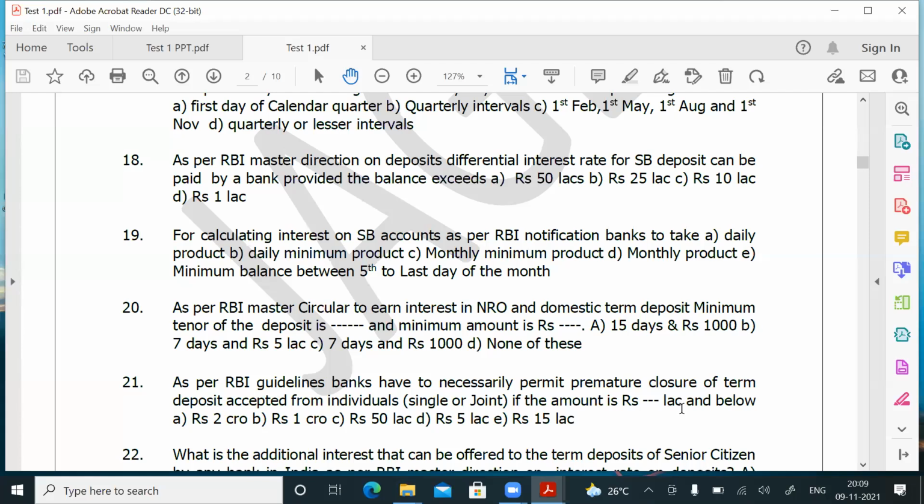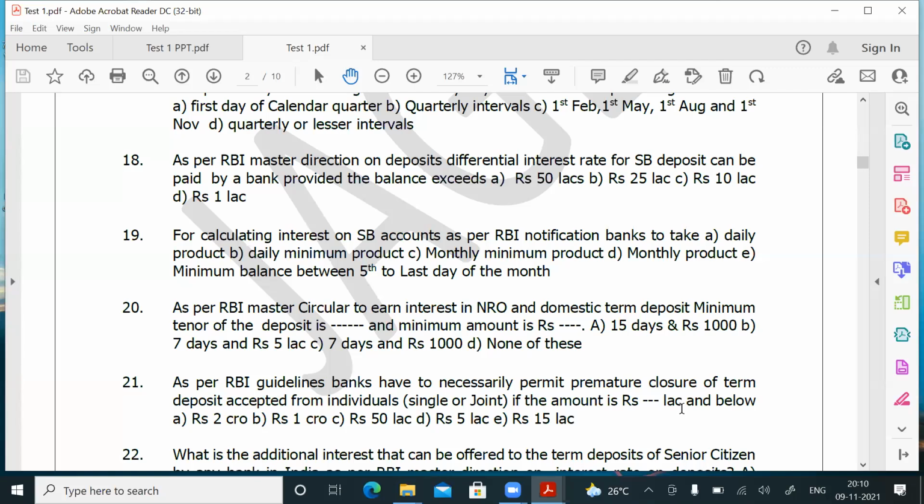HO Circular 539/21. So what Canara Bank says with regard to premature closure is that Canara Bank is permitting premature closure for all people, whatever may be the deposit amount, up to 2 crores with a 1% penal cut. If the deposit amount is 2 crores and above, Canara Bank is permitting premature closure irrespective of the amount for all the people without penal cut.